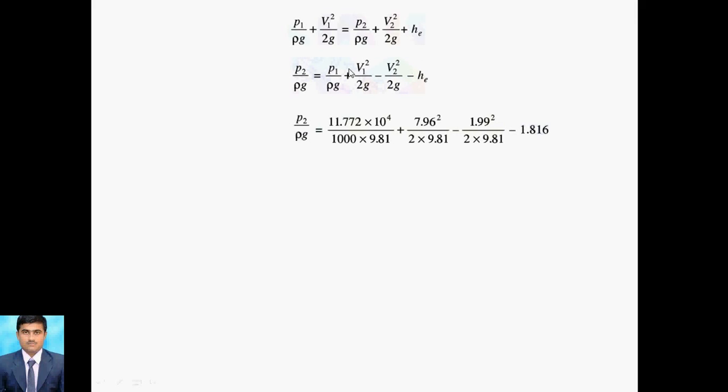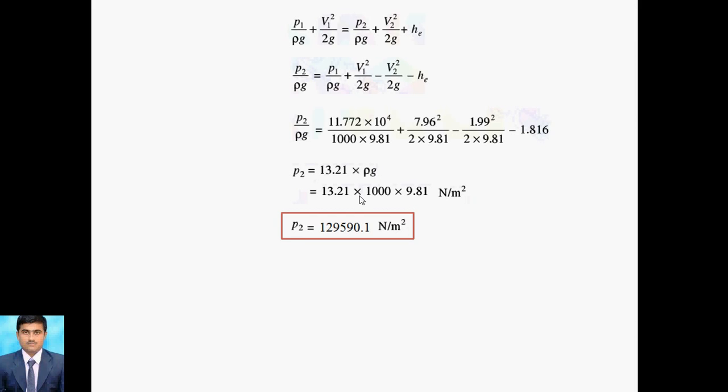So after putting this value, P1 is 11.772 into 10 raised to 4, divided by 1000 into 9.81, plus V1 is 7.96 square by 2 into 9.81, minus V2 is 1.99 square by 2 into 9.81, minus 1.816. We already calculated the He. After putting this value we will get the value of P2, because we transferred rho g to that side, that is rho is 1000 and g is 9.81. So P2 is 129590.1 Newton per meter square. So this is about the P2 value.